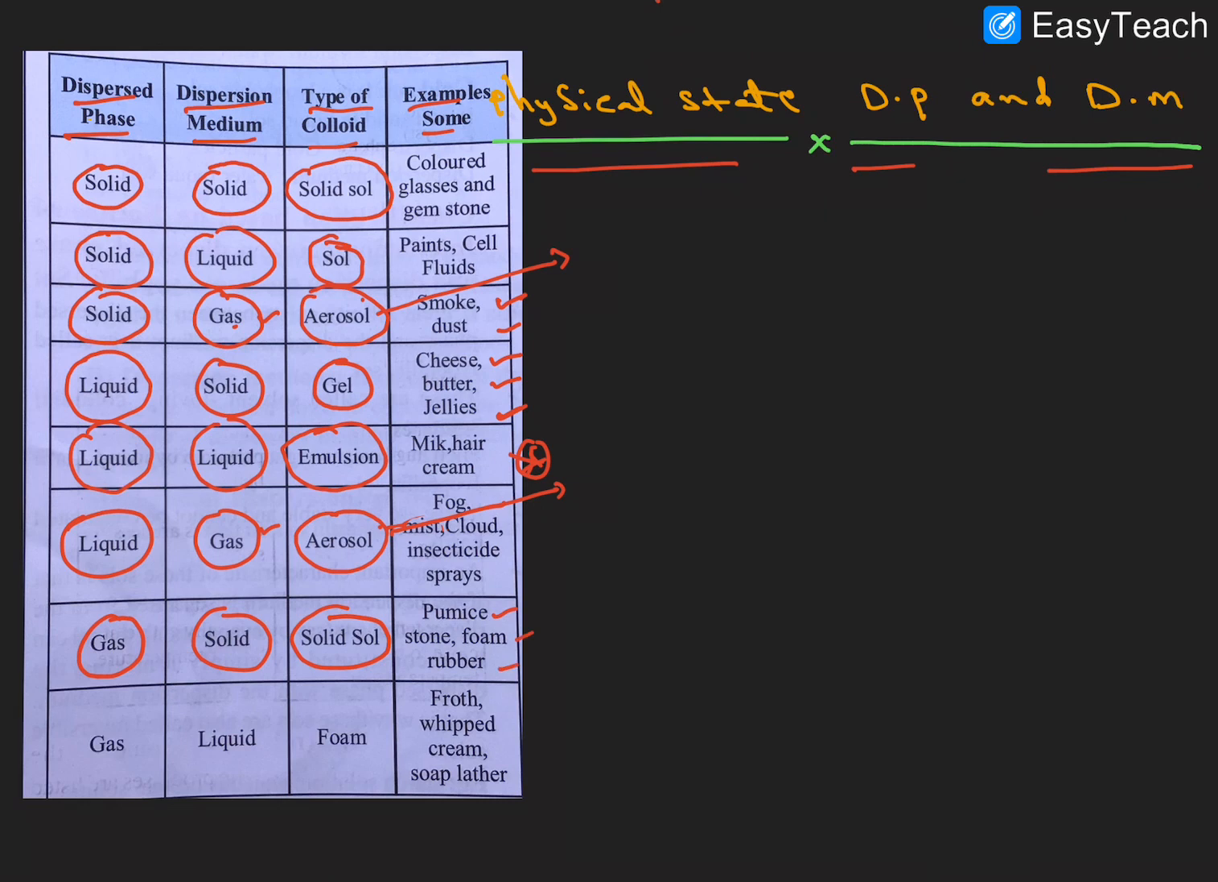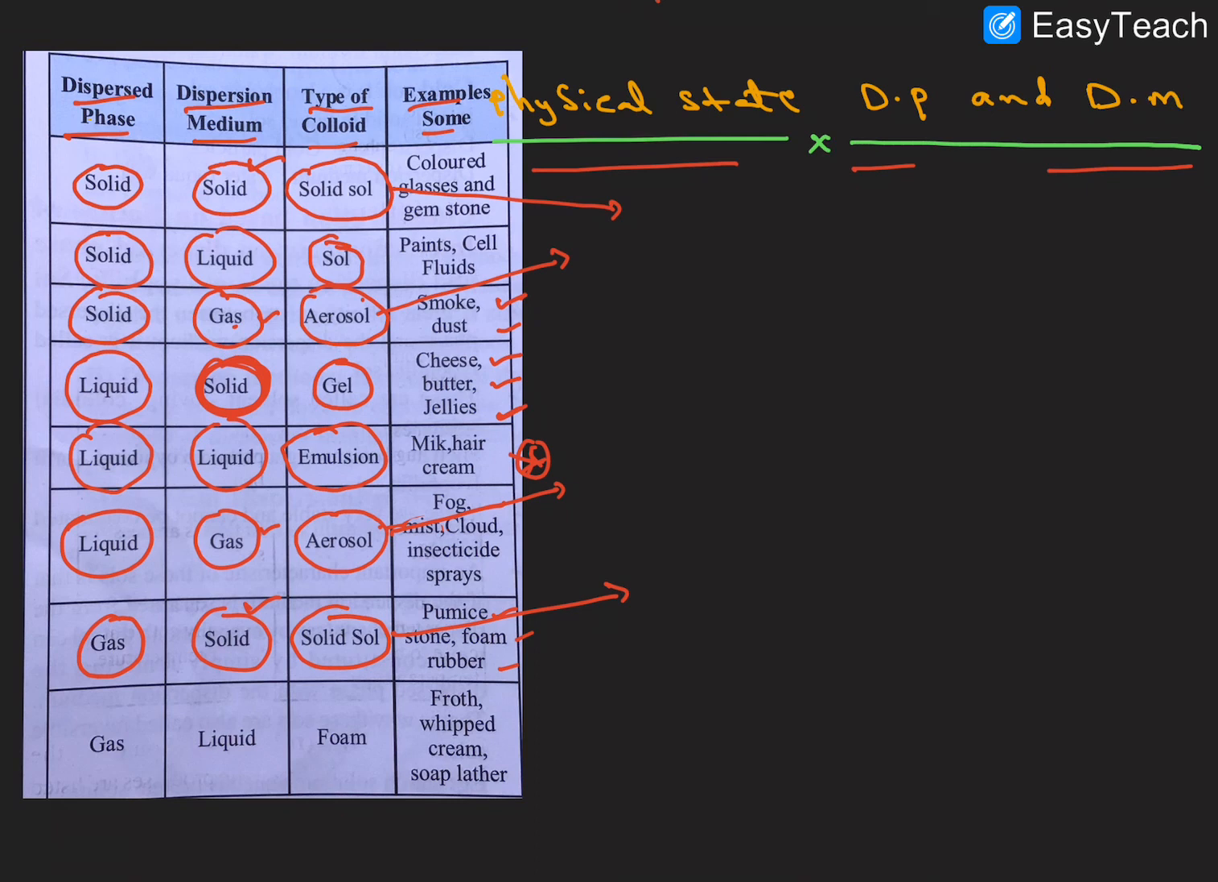Then here pumice stones, foam and rubber. These are examples of gas in solid, so this is also called solids. One more important point here: dispersion medium. Here the dispersion medium is solid. This is called solid sol, except where it is liquid in solid, which we can call gel. The remaining solid in solid and gas in solid are called solid sols, solid colloids.